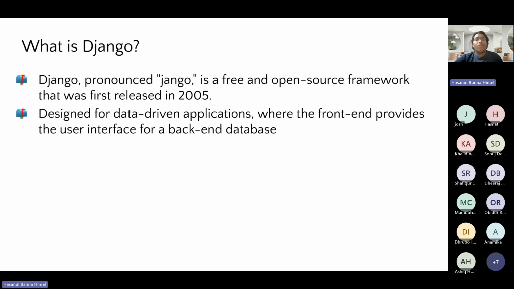Django is suitable for both front-end and back-end development. Its integrated Python libraries make it easy for rapid development. It is mainly designed for data-driven applications where the front-end provides the user interface for the back-end database.